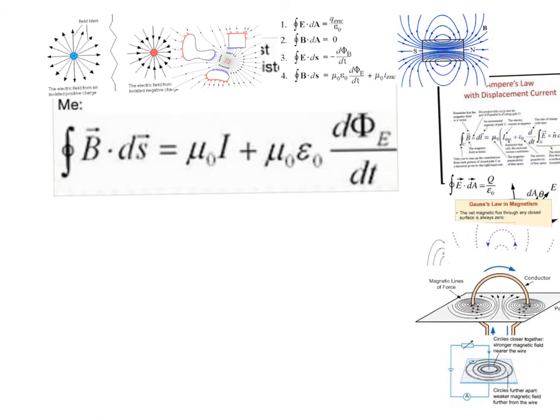So Ampere's law, mathematically, by calculus, is a line integral. And the ds represents a line, any line, but it has to be a closed loop. In Gauss's law, we drew closed surfaces. In Ampere's law, we draw closed Amperian loops. And if we do the integral of B dot ds around that closed loop, we'll find out that it's 0 if no current is enclosed, but it will have this value if we enclose current.